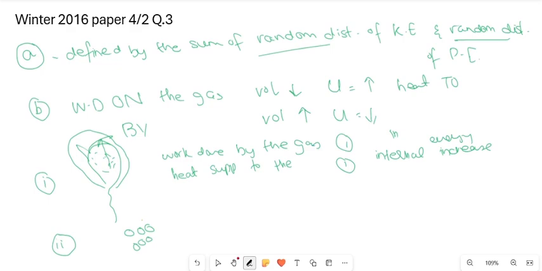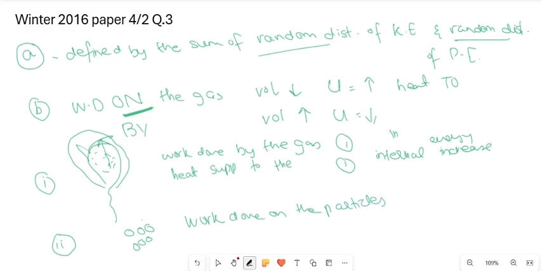To form water that is more dense, the particles are closer to each other. That means the work is done on the particles, because the volume decreases. You're pushing them to get to each other. So we would say work done on the particles.